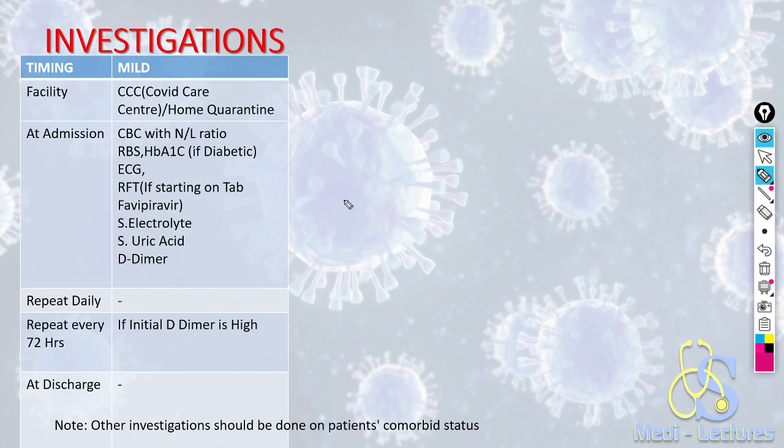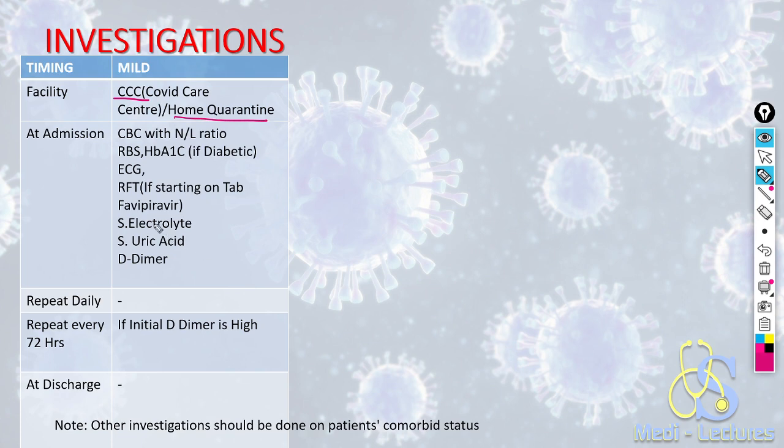Now friends, we'll learn with the help of examples how we will proceed when a COVID patient comes to us. In the first case, let's take a 50-year-old male who has had cough and fever for 5 days, and on examination the SpO2 is 97% and respiratory rate is 22. He will be admitted to a CCC, COVID Care Center, or can be advised home quarantine.